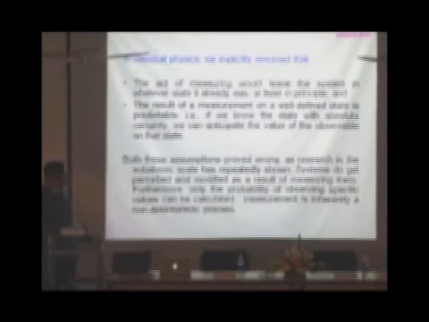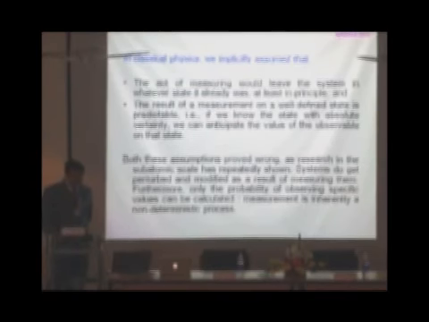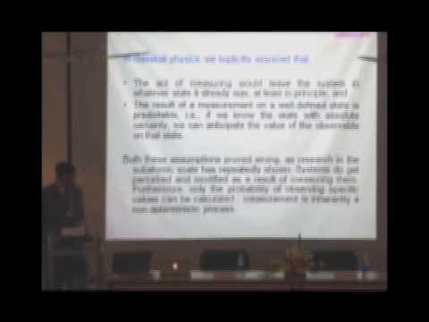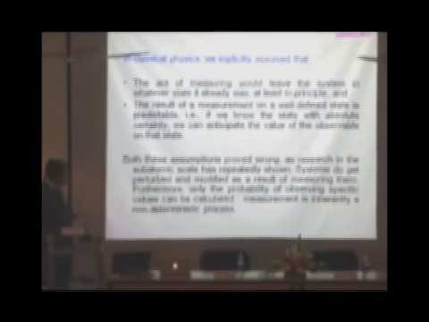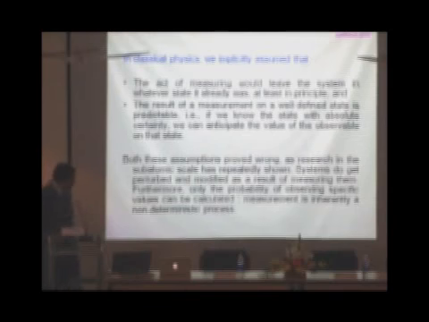In classical physics, we implicitly assume that first, the act of measuring would leave the system in whatever state it already was, at least in principle. And second, the result of a measurement on a well-defined state is predictable. That is, if we know the state with absolute certainty, we can anticipate the value of the observable on that state. But both these assumptions have been proved wrong, as research on the subatomic scale has repeatedly shown. Systems do get perturbed and modified as a result of measuring them. Furthermore, only the probabilities of observing specific values can be calculated. Measurement is inherently a non-deterministic process.